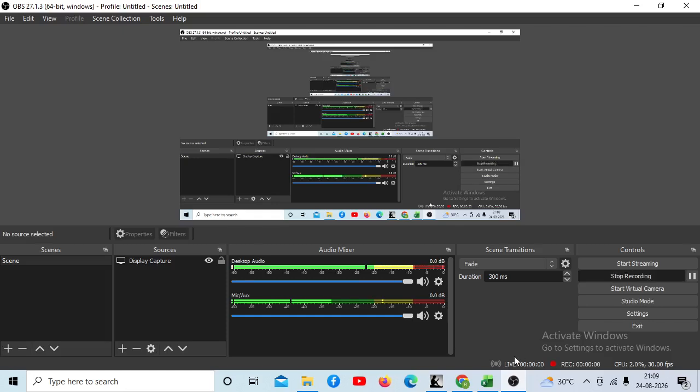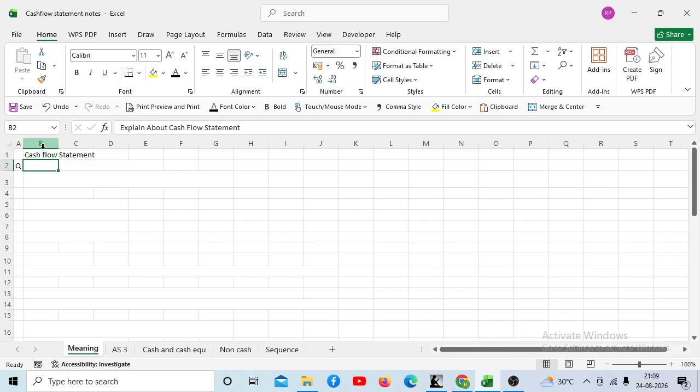Yes, we have our notebooks. Okay. So just write the name of the chapter as cash flow statement. Once you finish writing, tell me it is done. Okay. Done. Okay. Write down this question also.